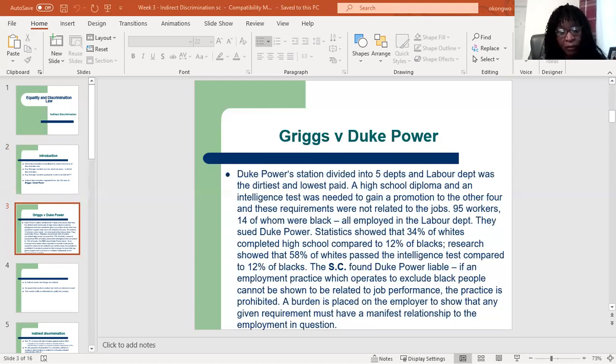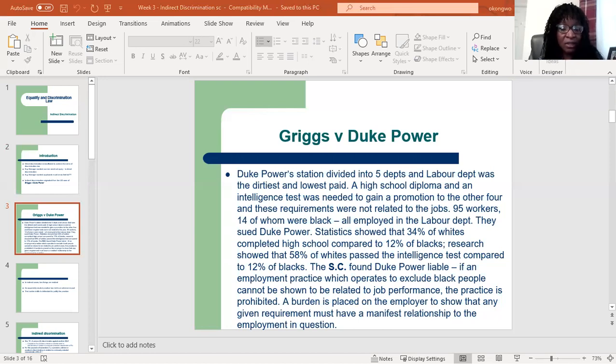A high school diploma and an intelligence test were needed to gain a promotion to the other 4 departments, and these requirements were not related to the job. There were 95 workers, 14 of whom were Black. They were all employed in the labor department. So they sued Duke Power.